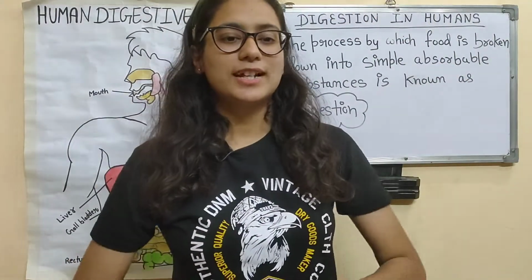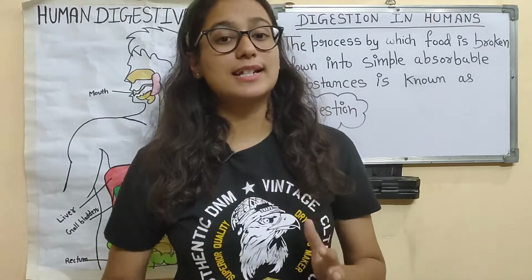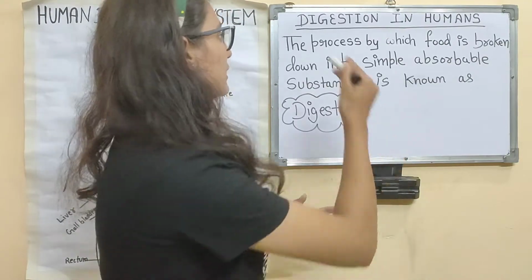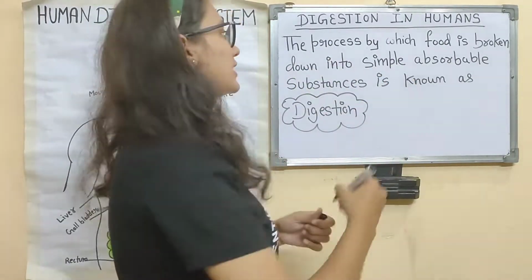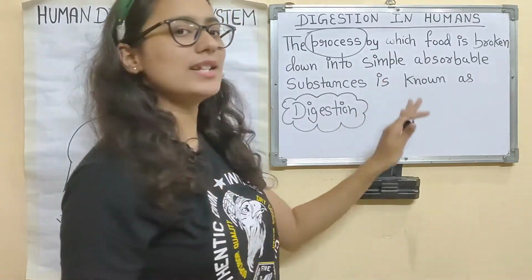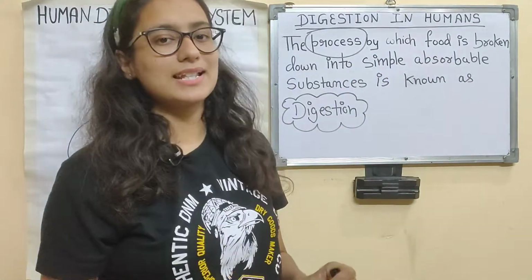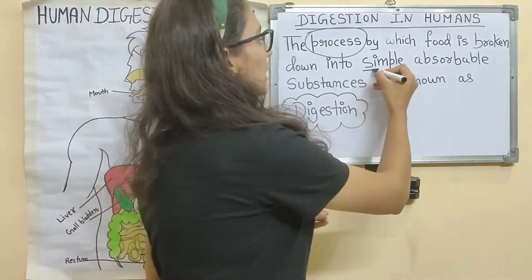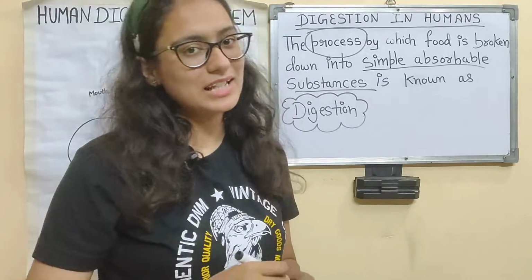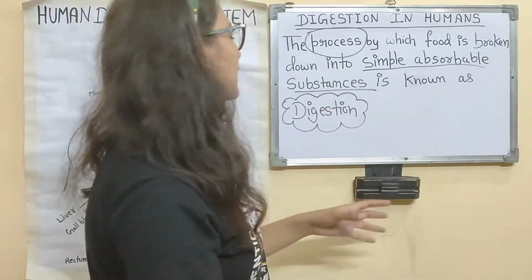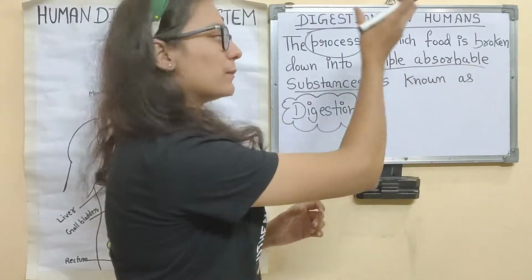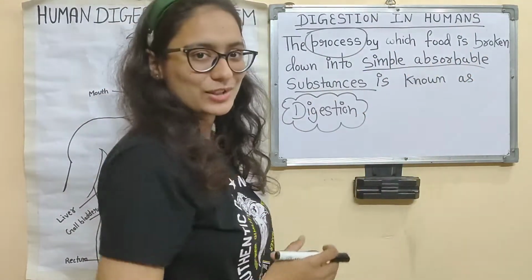Now, let's first know what exactly digestion is. Digestion is the process by which food is broken down into simple absorbable substances. Let's repeat the definition again. Digestion is the process by which food is broken down into simple absorbable substances.